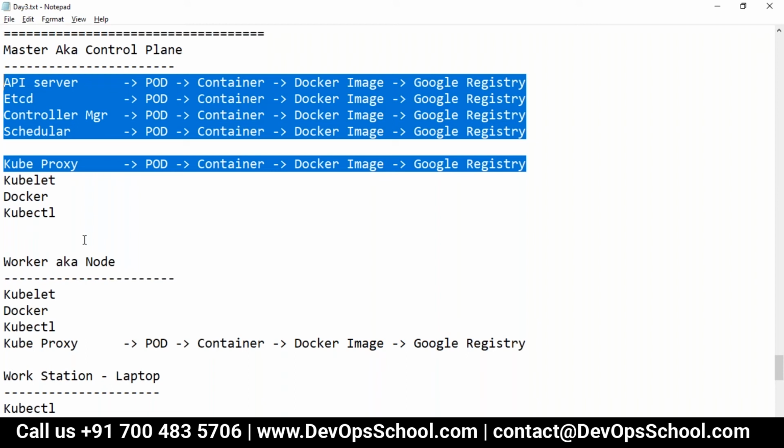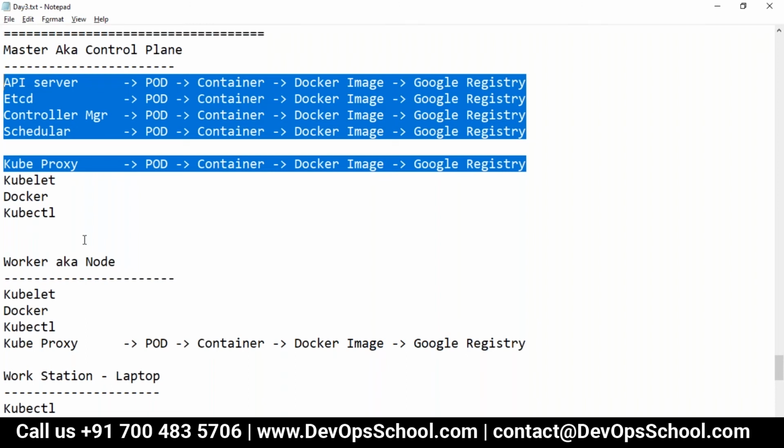There should be some utility created by Kubernetes itself which will do all this automatically, right? Do they have some utility which can do all these things for me and make my master available, make my worker available? In short, do we have any tool which can set up a master in one command? Do we have any tool which can set up a worker in one command?